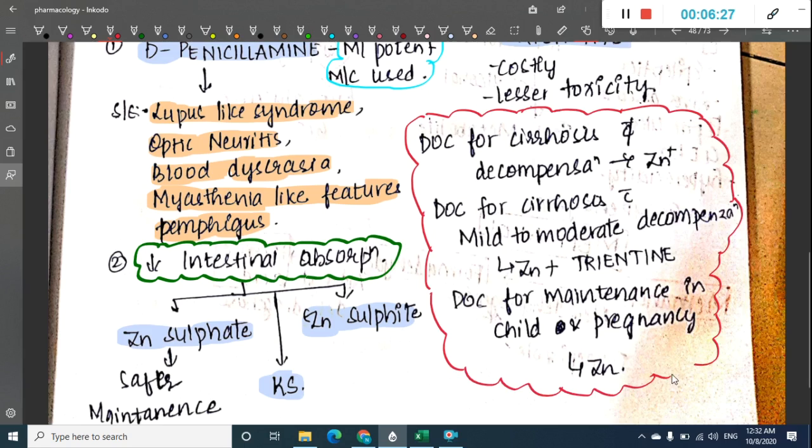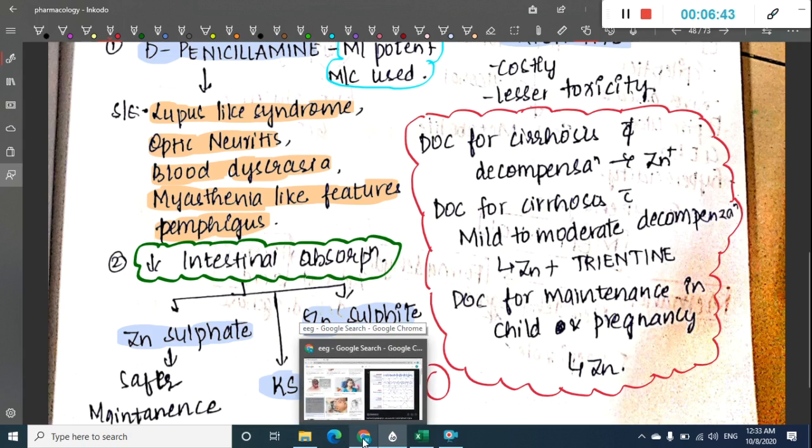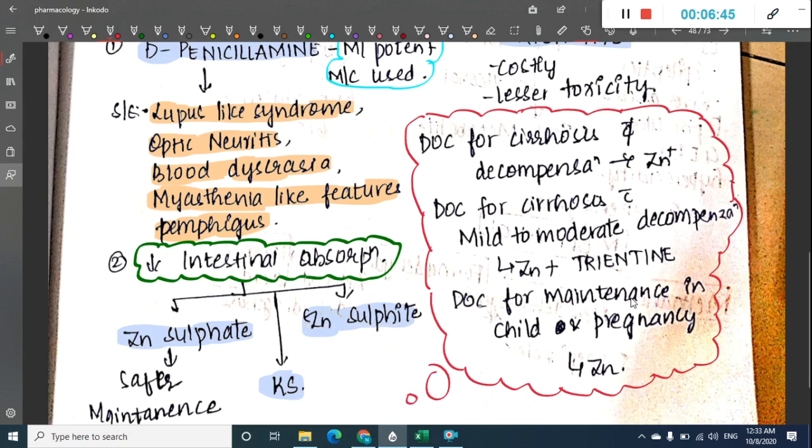For cirrhosis with mild to moderate decompensation, we can give zinc and trientine. The drug of choice for maintenance in children and pregnancy is zinc.